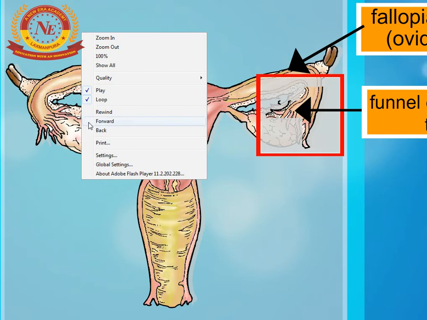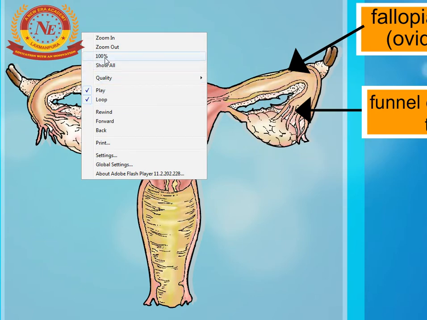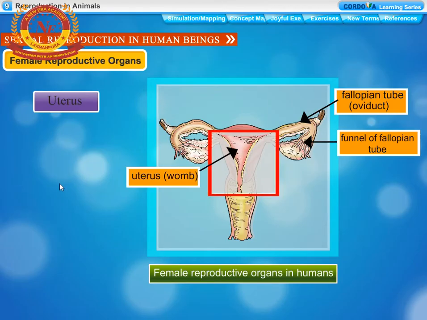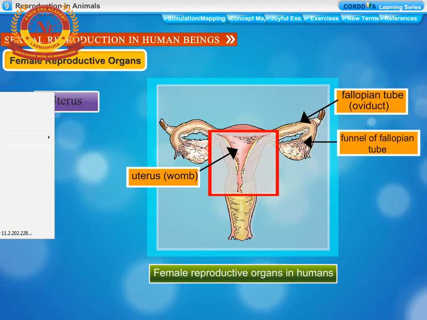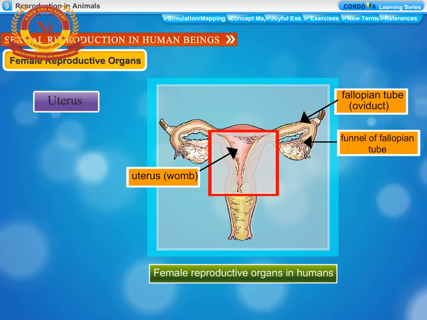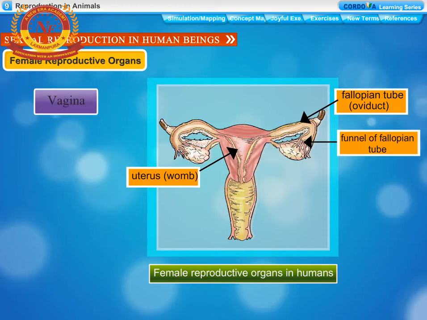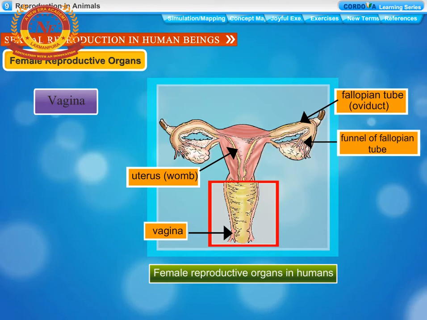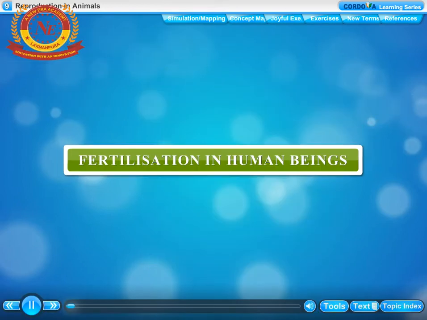Funnel of fallopian tube. Uterus. The growth and development of a fertilized egg or zygote into a baby takes place in the uterus or womb. Vagina. The uterus opens into a wide muscular tube called vagina, which opens to the outside of the body.